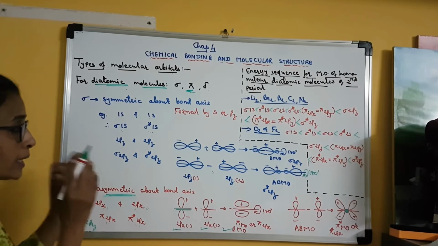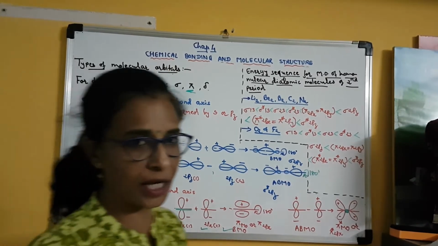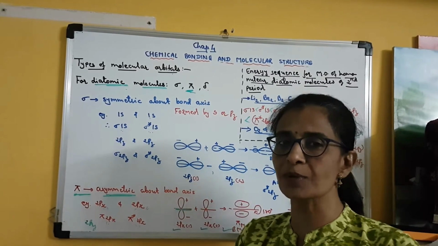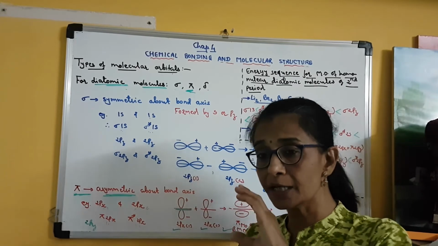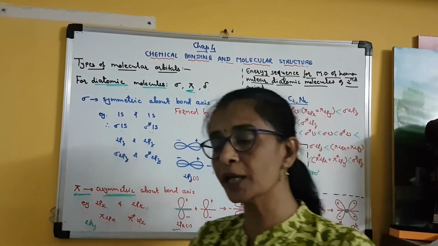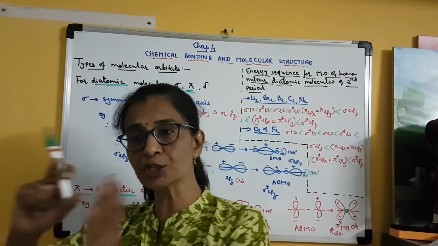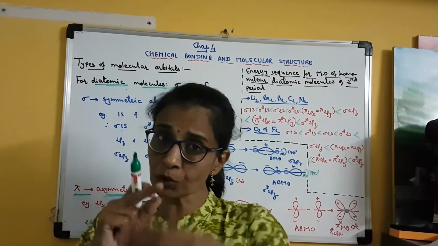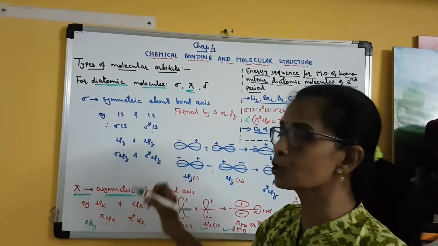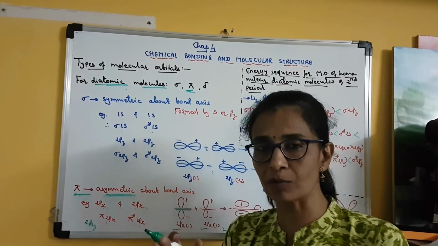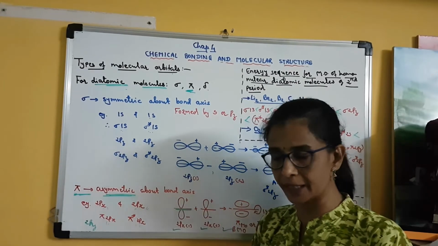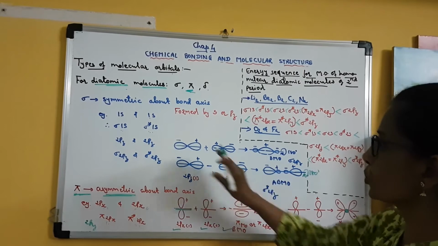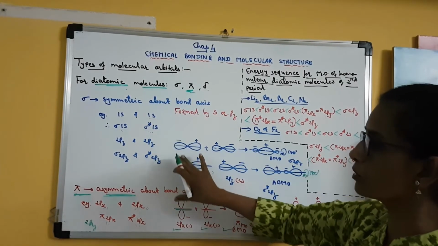Clear? So in any case, whether it is sigma or pi type, we always have to consider that linear combination always takes place in two different ways. Clear? It never happens that for any molecule there is only positive combination, or only addition of wave functions, or only constructive interference. Both will take place simultaneously in order to produce two different types of molecular orbitals. One is bonding, the other is anti-bonding. Bonding is lower in energy, anti-bonding is higher in energy. Clear? So this is all about the types of molecular orbitals.